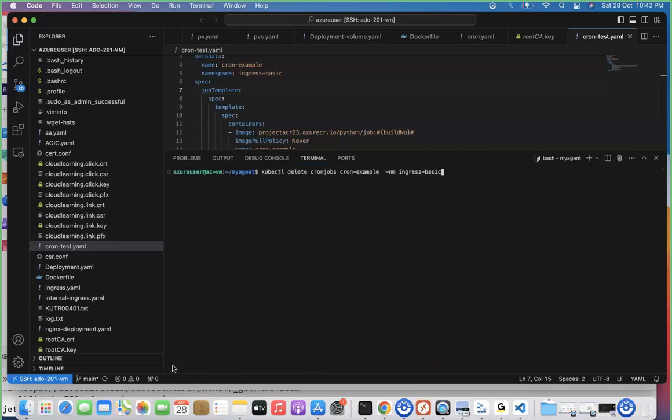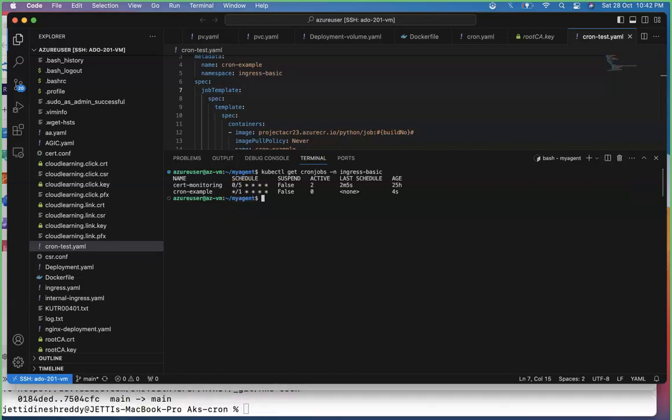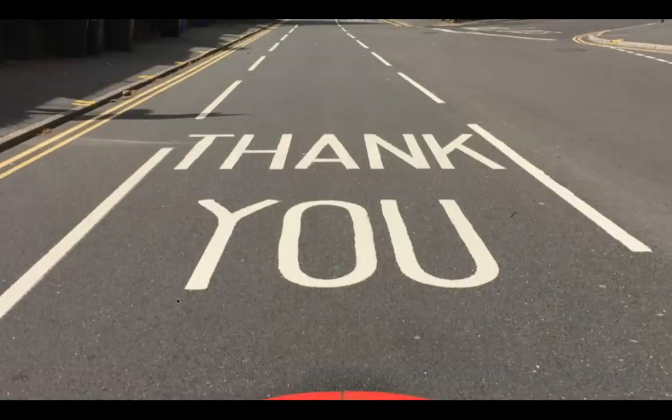Now it will come to you freshly. That's right. It took about 4 seconds. Okay, a new cron came. The cron is telling you the schedule is every minute. Every minute you are going to create a job, and that job will perform whatever task you assigned. That's awesome. Thank you for the session. See you in the next part.